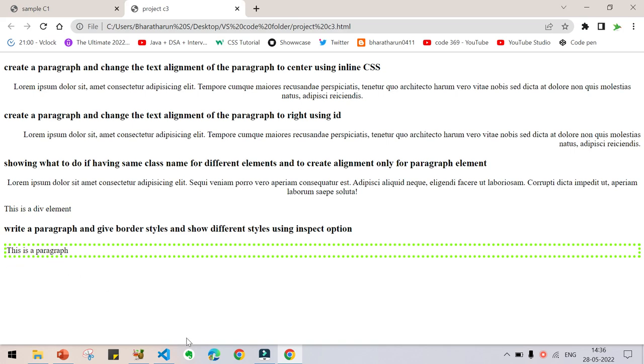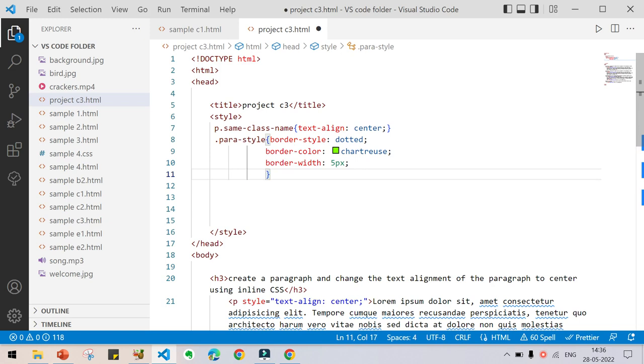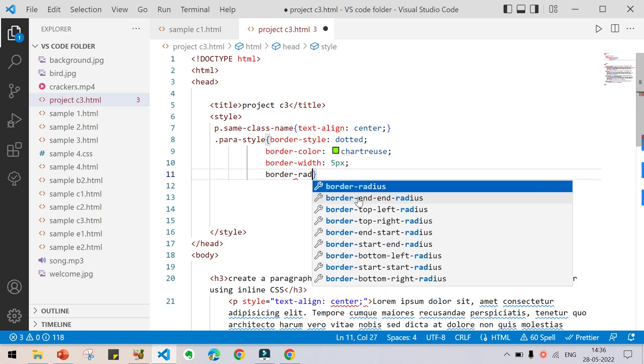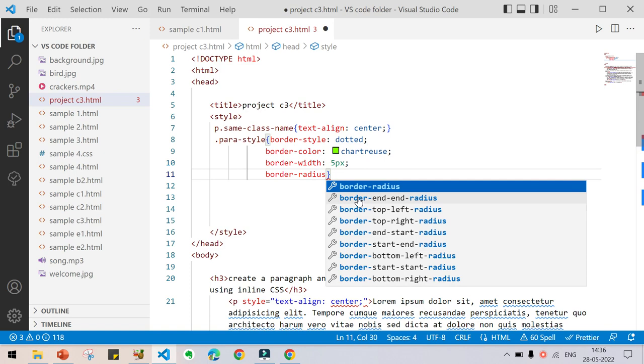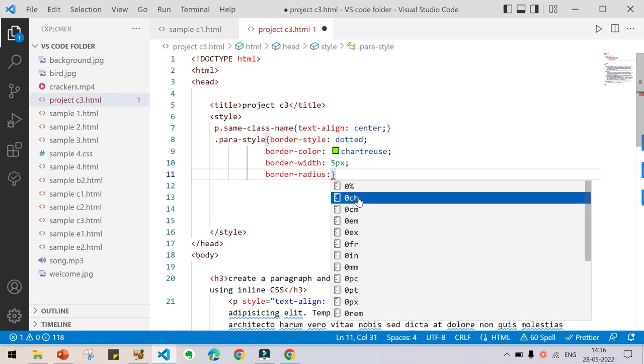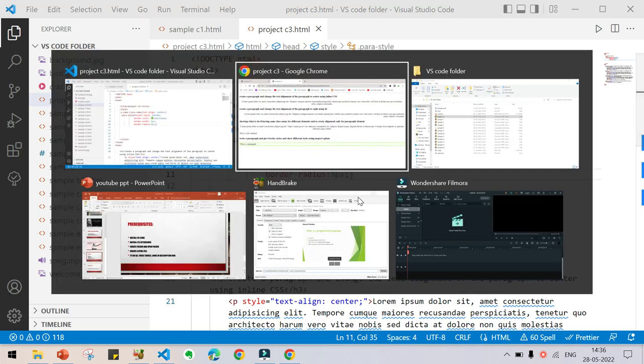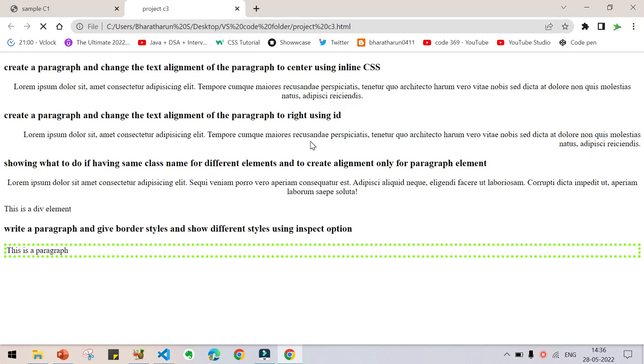So how to make it curve? Go to the VS Code editor and here give border radius, and press colon. Now you are going to give border radius like 5 pixel I'm giving, and give semicolon. Press Ctrl S, go back and reload.